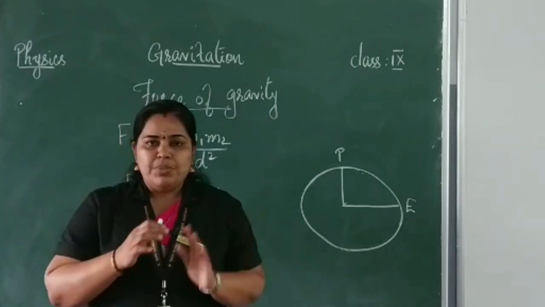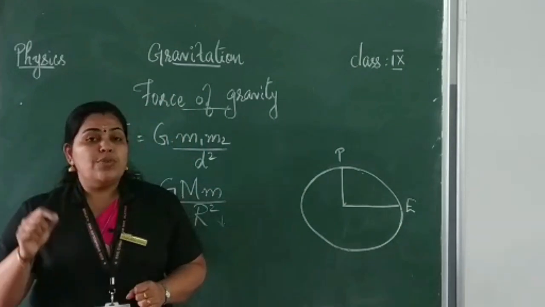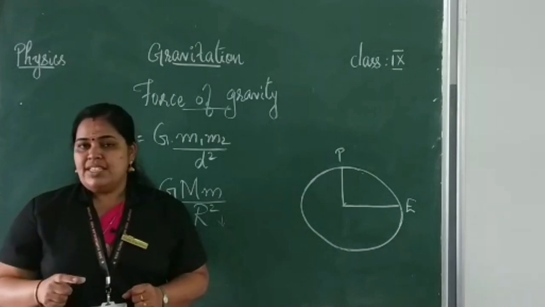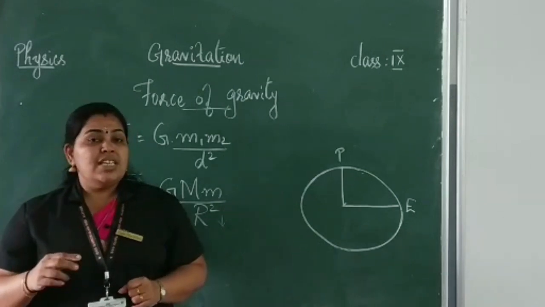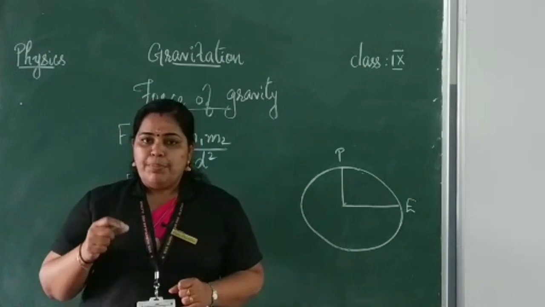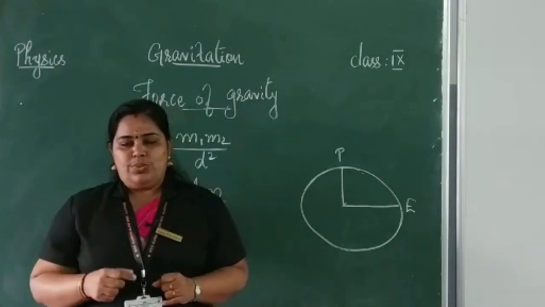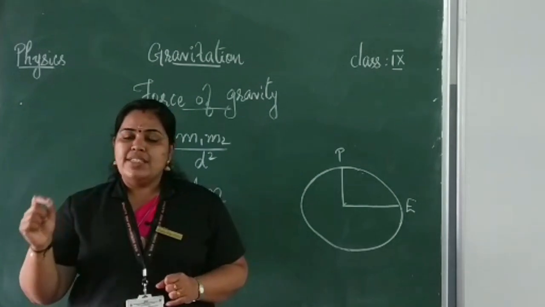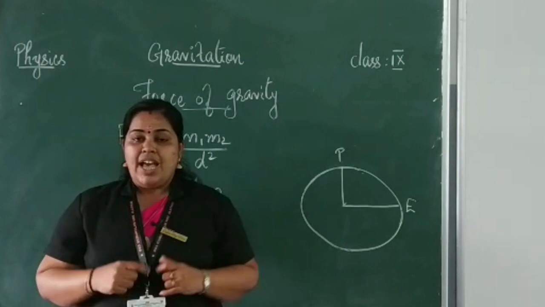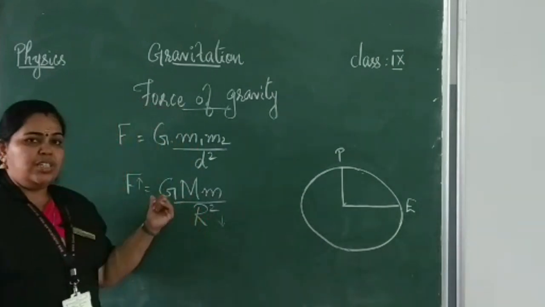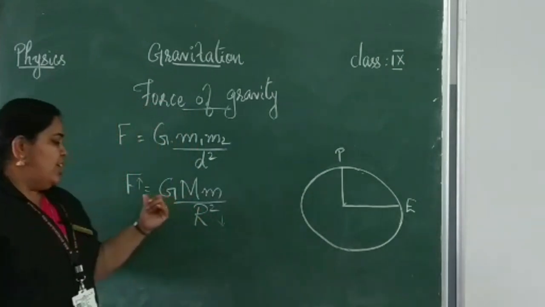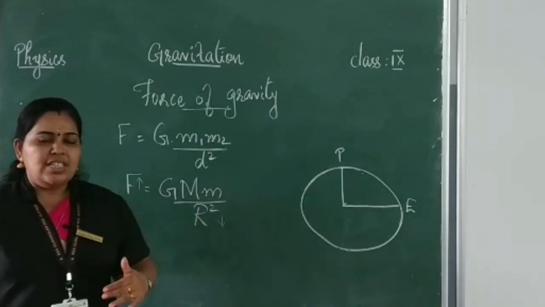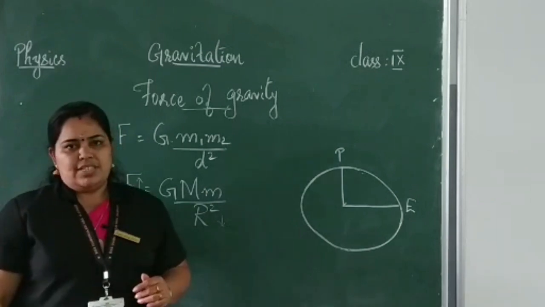Is it clear? So from this we can conclude that the force of attraction is maximum at the poles because the radius is less. Force of attraction is minimum at the equatorial region because the radius is more. And the third one, force of attraction is zero at the center of the Earth. And what is the formula connecting force of attraction between Earth and an object? F is equal to G M m by r square. As radius decreases, force of attraction increases.